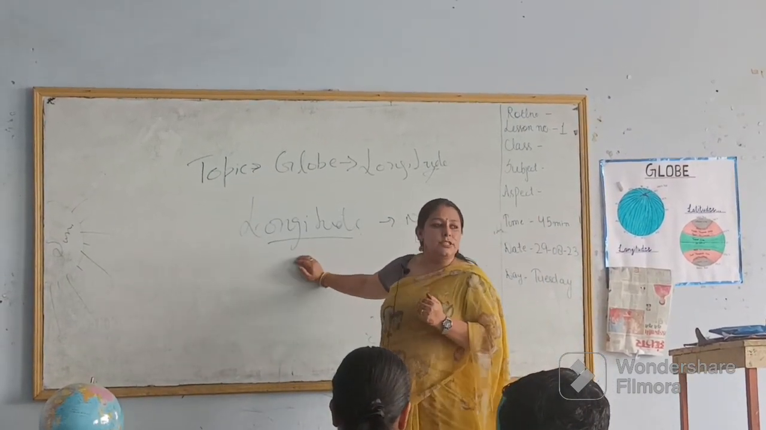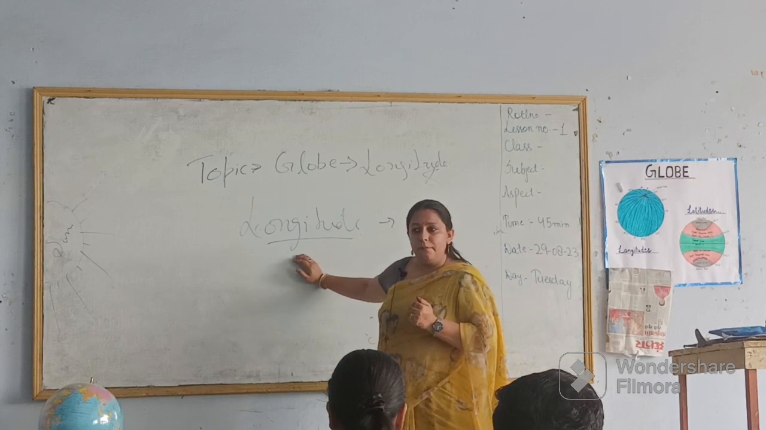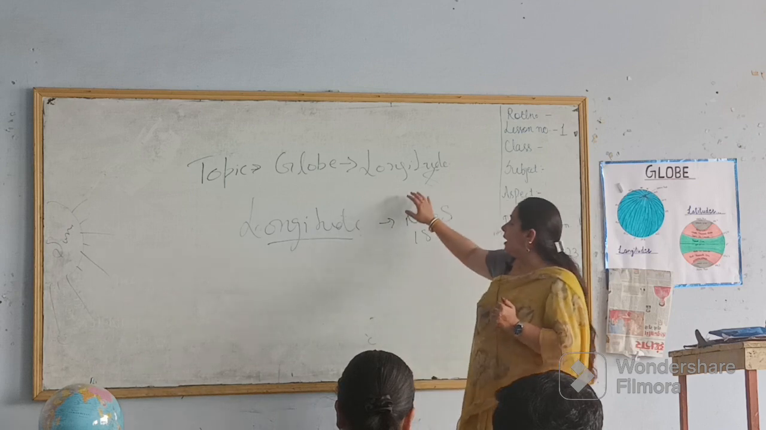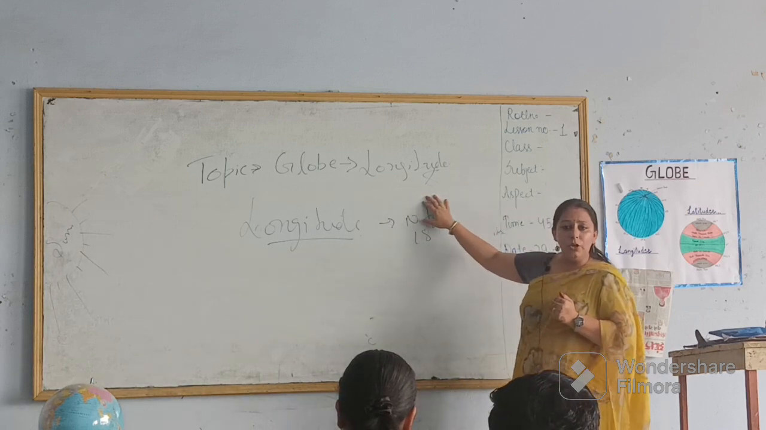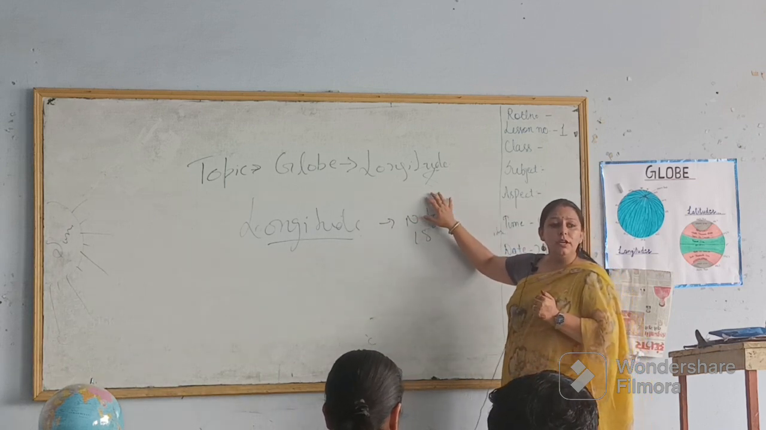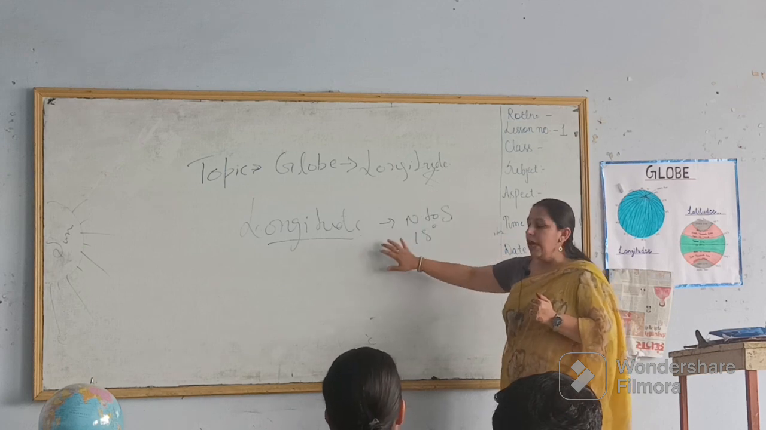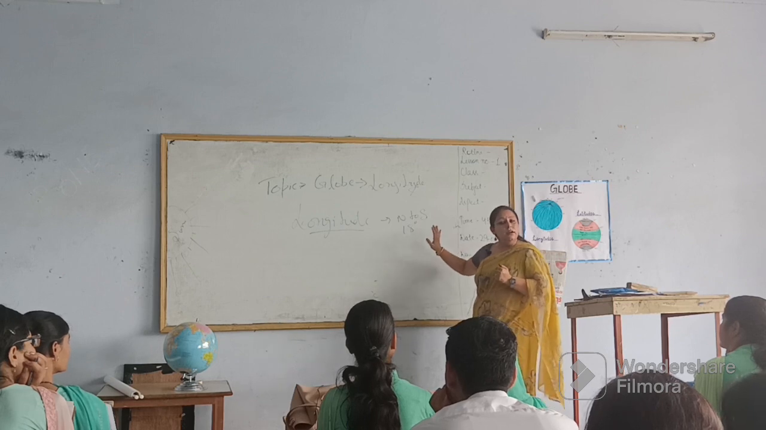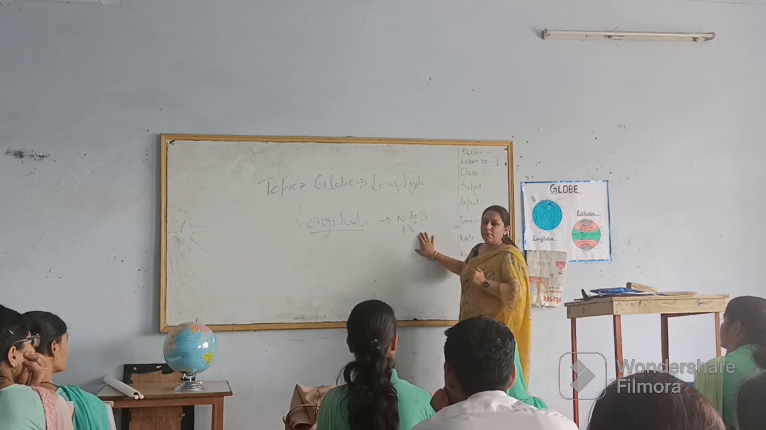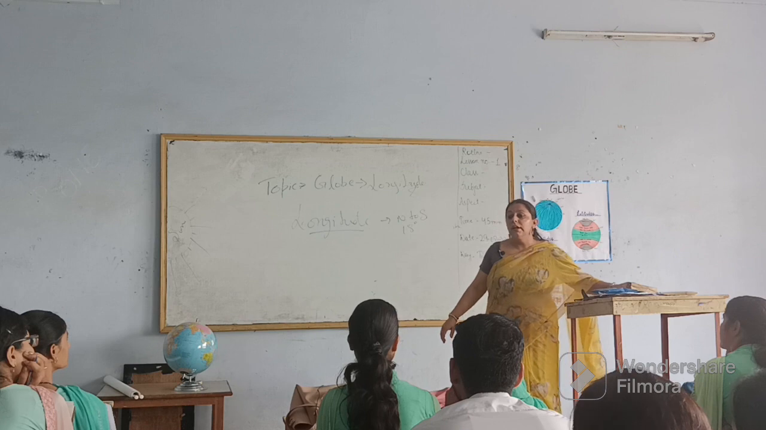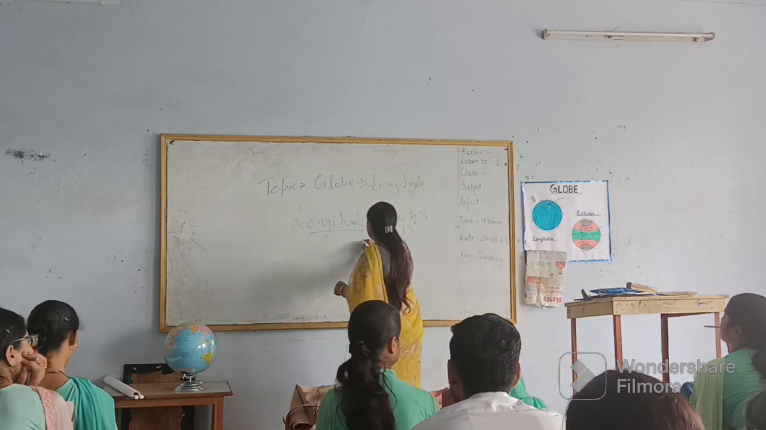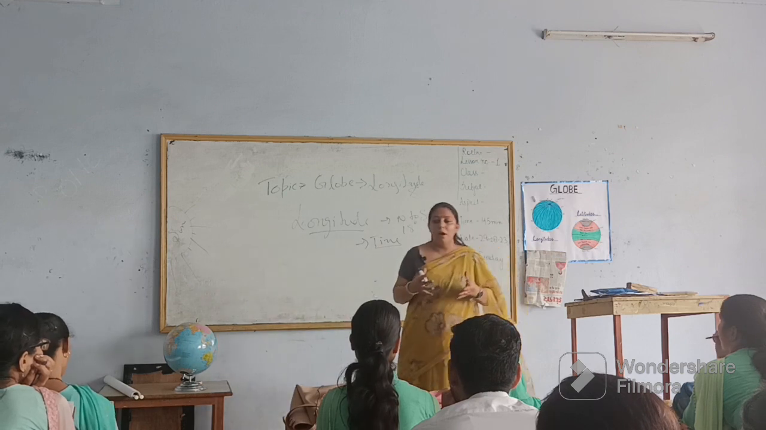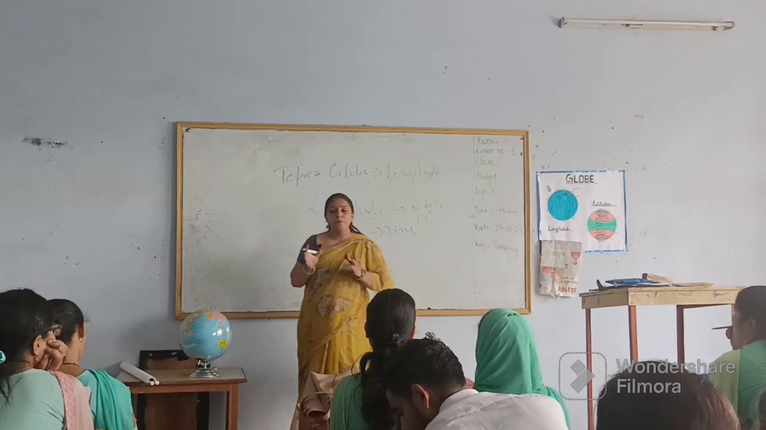So why are these lines important? In the previous chapter we came to know that latitudes are related to temperature, and longitudes are related to time. These are related to time. So how is time important to us?